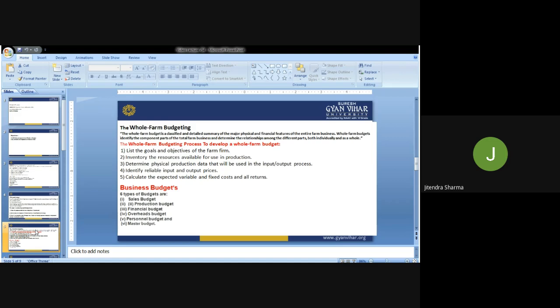Then identify reliable input and output prices. Yes, this is very important: what are the reliable input and output prices. If we don't know about the input and output prices, then we cannot forecast what will be the income and what will be the expenditure, because we have to have almost accurate information, almost accurate, I'm saying, not 100%, because sometimes changes happen because of untoward incidents.